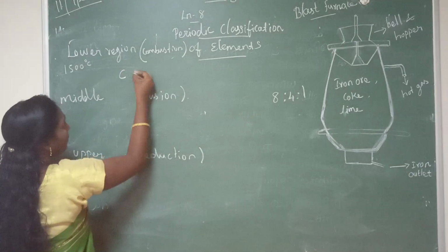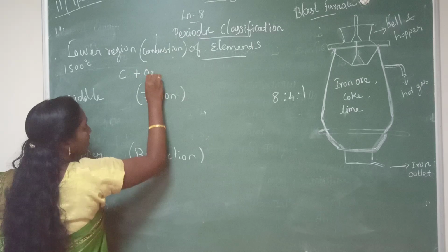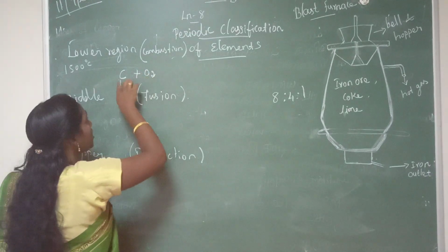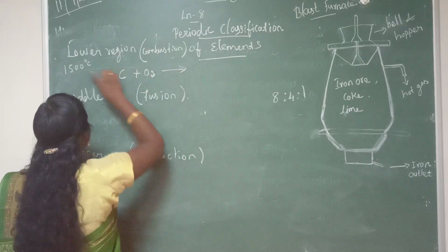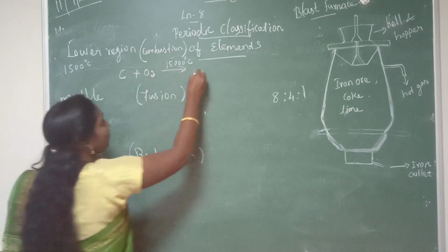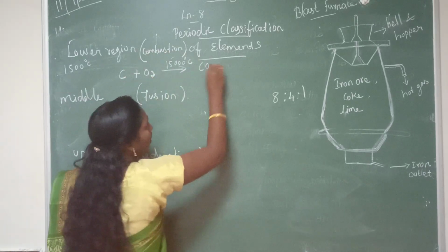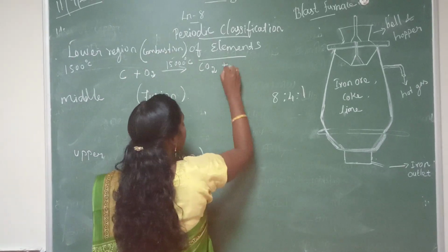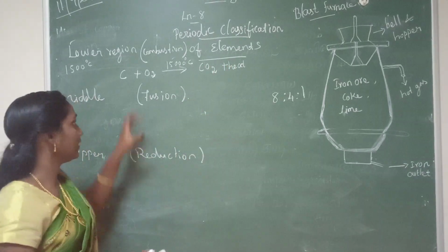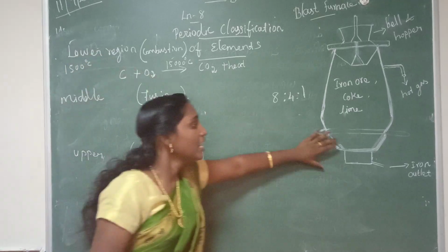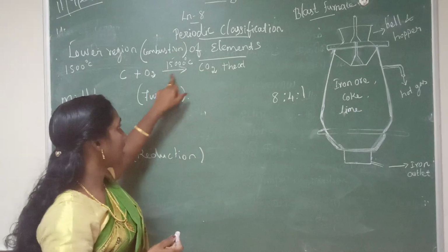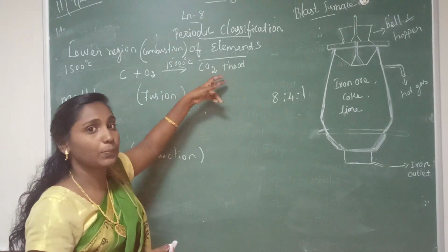So when we are heating this carbon in the presence of oxygen at 1500 degrees Celsius, it will form CO2, carbon dioxide, and heat. This reaction is called an exothermic reaction.